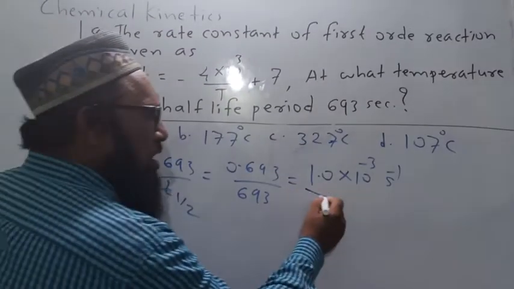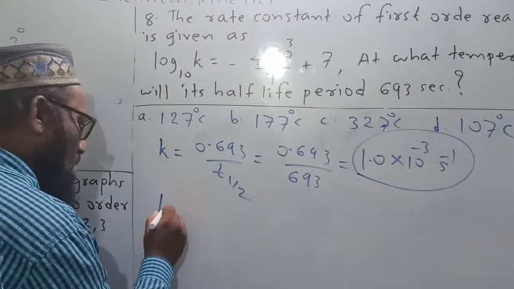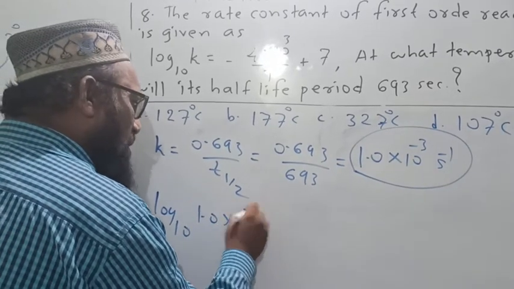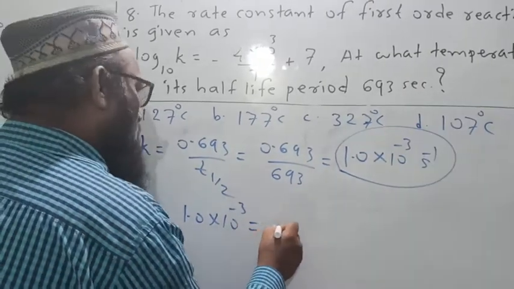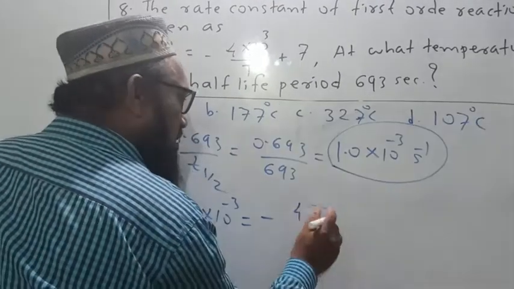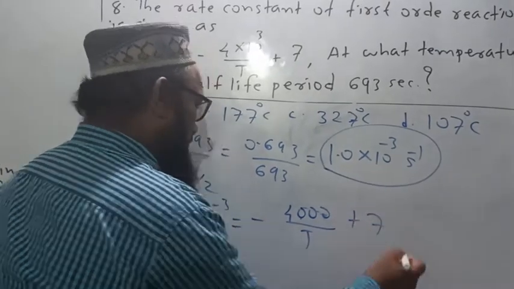Let us substitute this value of rate constant here. Log to the base 10 of 1.0 into 10 raised to minus 3 is equal to minus 4 into 10 raised to 3, that is 4000 upon t, plus 7.